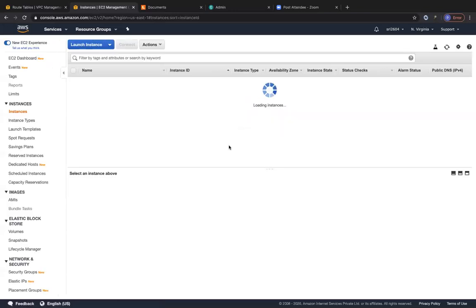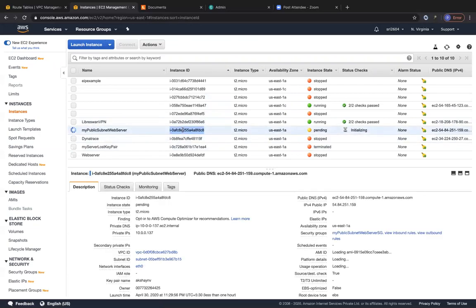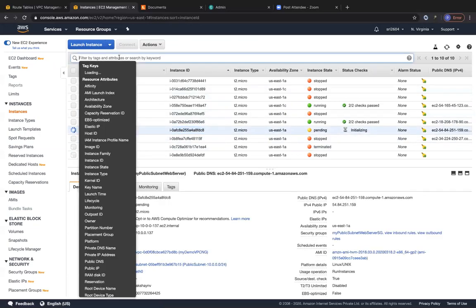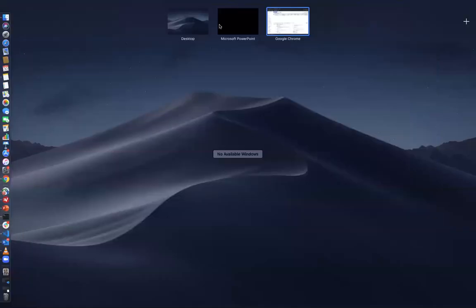Okay, so the instance is in the process of launching. So let me just go ahead and filter based on this instance ID, so that you guys don't see the other instances. You can see this particular instance is in the pending state. Let me just refresh and see. Okay, so we got a public IP over here. Let me just copy this public IP and open my terminal.